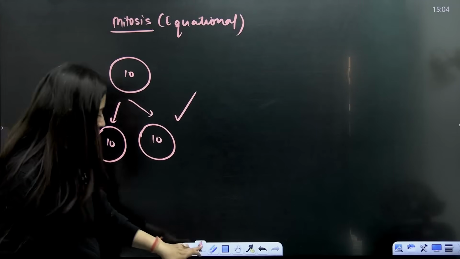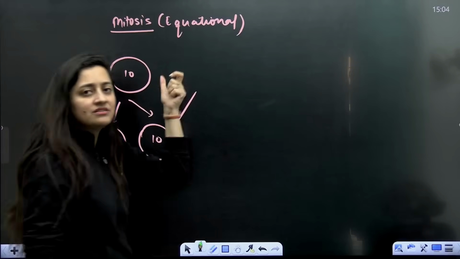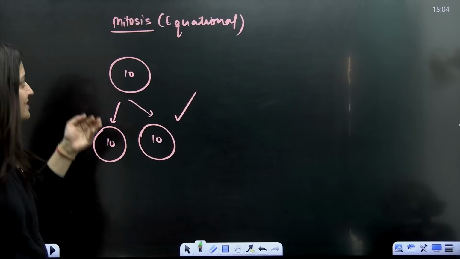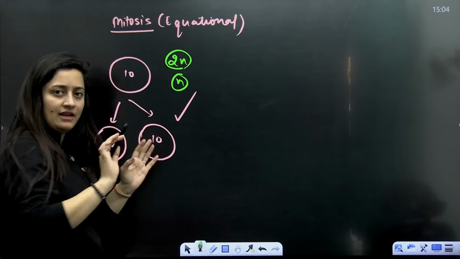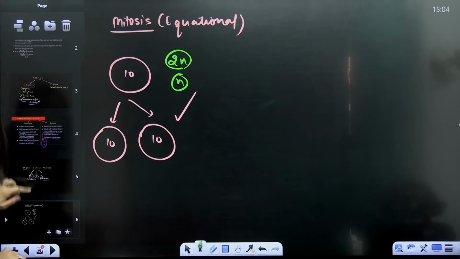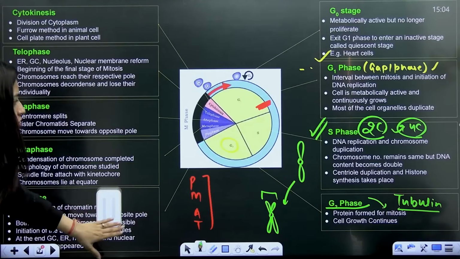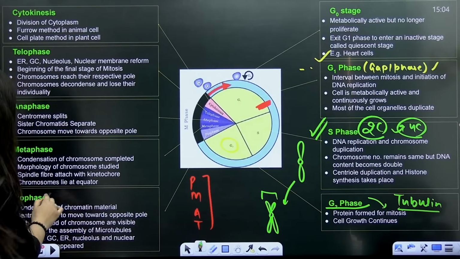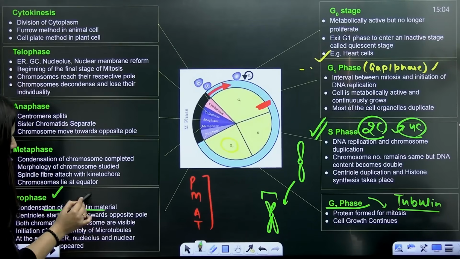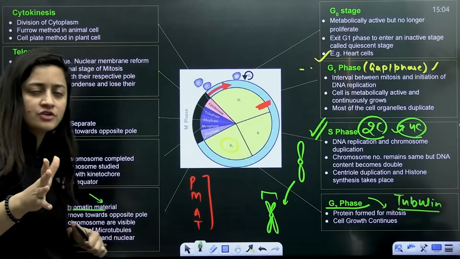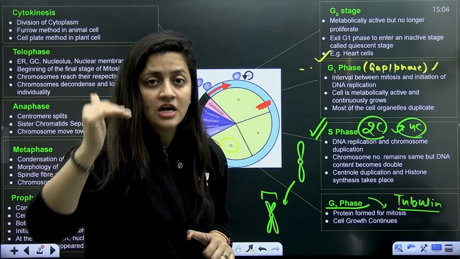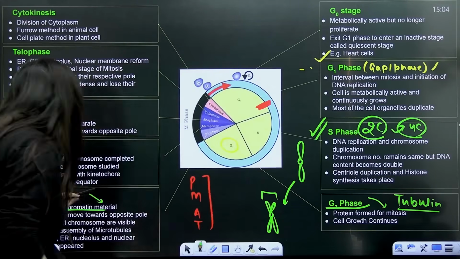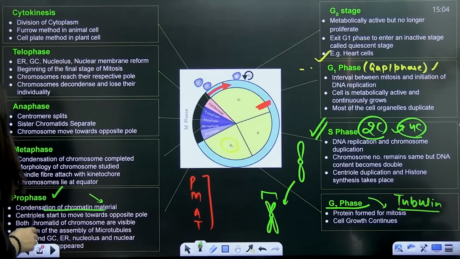That's what you have to keep in your mind. This is what mitosis is. This is what equational division is. So it can be there in the diploid cell, it can be there in the haploid cell. Done. So let's start with the prophase. Whenever you read about the prophase, do not forget one thing: there is the condensation of chromatin material, be it the prophase of mitosis, or of meiosis 1 or meiosis 2. The condensation of chromatin material is very important.